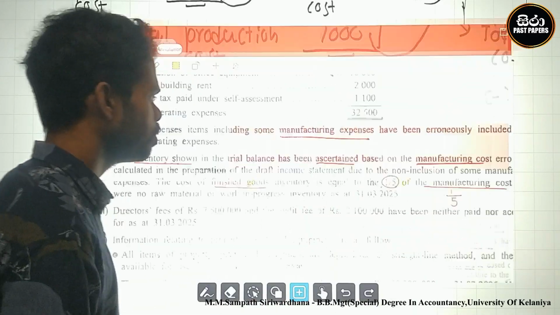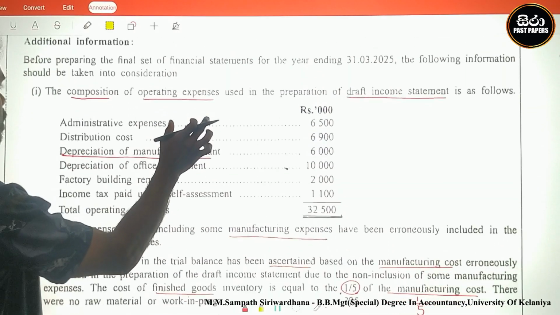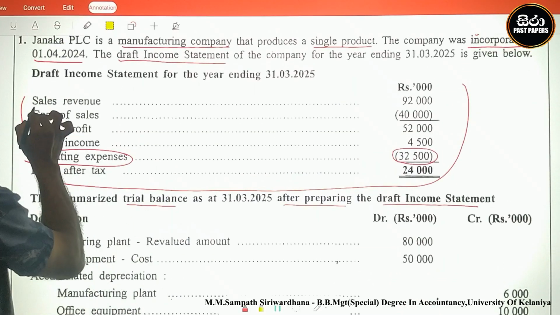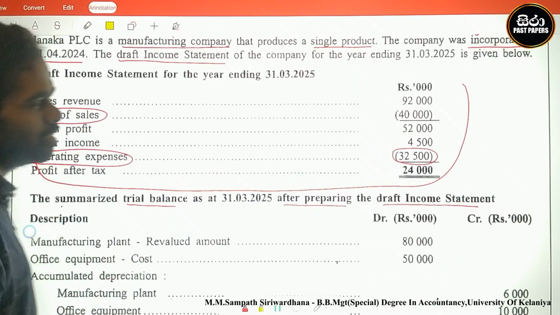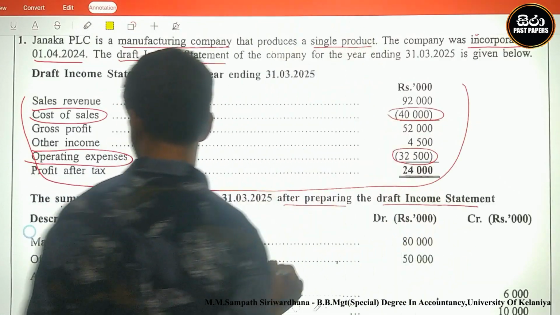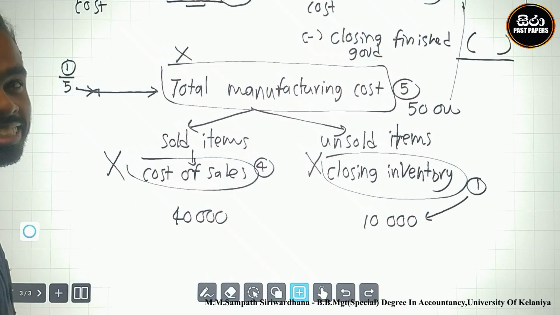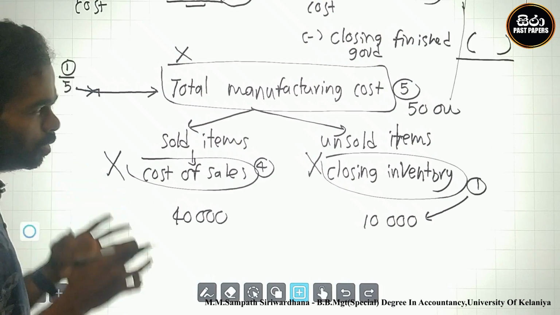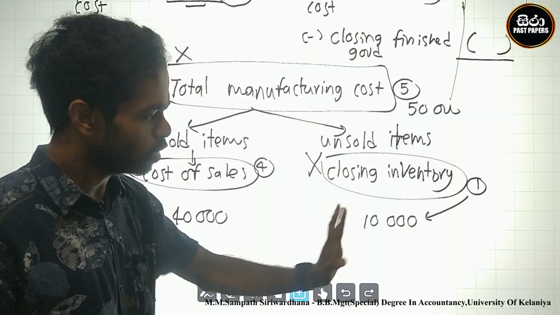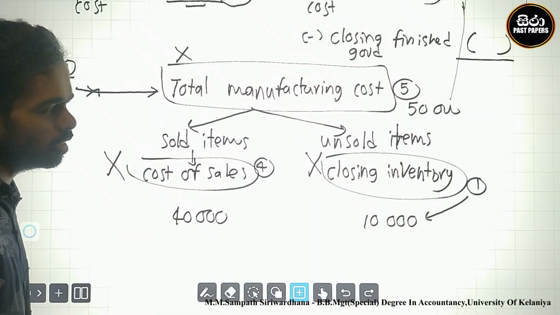Look here, cost of sale is 40,000, equal to this one. Therefore, the manufacturing cost is 5 items: 1 is closing inventory, 10,000, and cost of sales is 40,000.